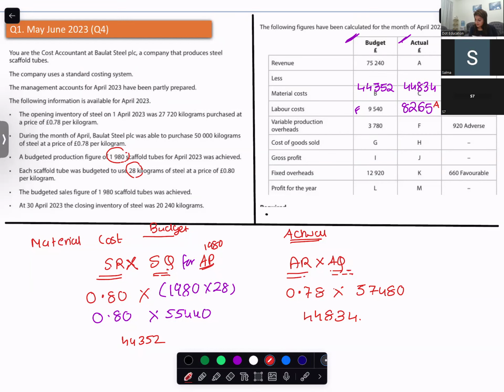Now variable overheads. Same thing. Instead of subtracting, you add it onto your 3780. Why add? Because it's adverse. Adverse 920. So 3780 plus 920. So this is 4700.